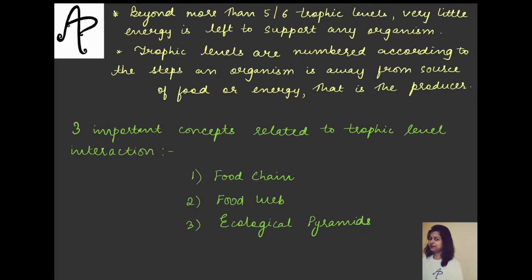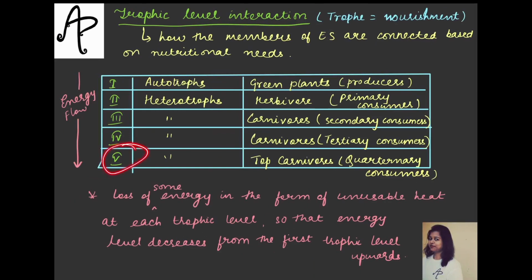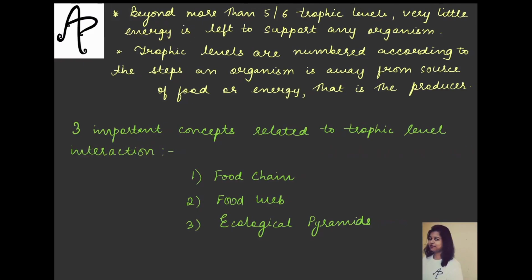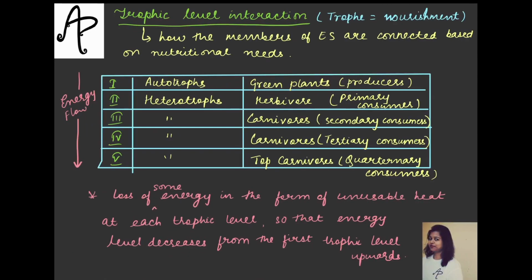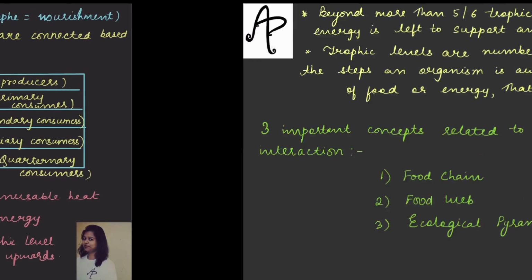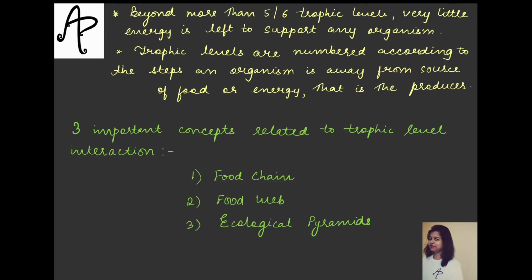Okay, moving on. Now we see कि यहाँ पे तो हमने fifth level तक बात करी है. We have talked about the fifth trophic level. There might be, let's say, maximum one more trophic level in any ecosystem. ठीक है, तो one more can happen, let's say 6. But you know, beyond 5 and 6 trophic levels it can't be possible, because more than 5 or 6 trophic levels, if it will be there, very little energy will be left to support any organism, because the energy is decreasing with each subsequent level. So when it reaches the 5th or the 6th level, hardly any energy is left.